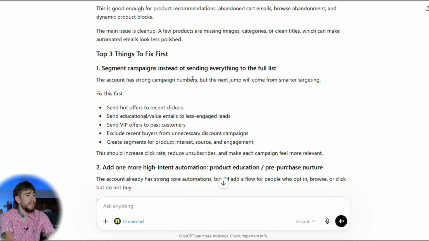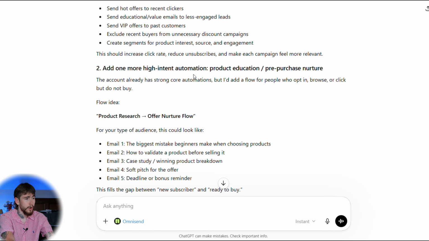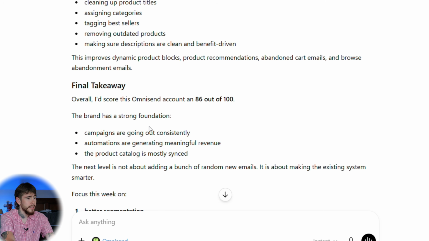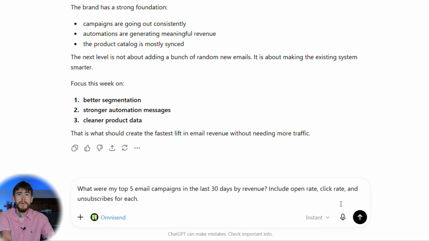Like right here gives us the top 3 things to fix first. It wants us to segment our campaigns moving forward instead of sending everything to our full list. That's pretty reasonable. Wants us to add one more high intent automation like product education or pre-purchase nurture. And then it wants us to clean up the product metadata for better dynamic emails. But overall, it gave us a really good score right here. Gave us the takeaway. So now we have a solid plan moving forward. Next, let's take a look at what's actually making us money.